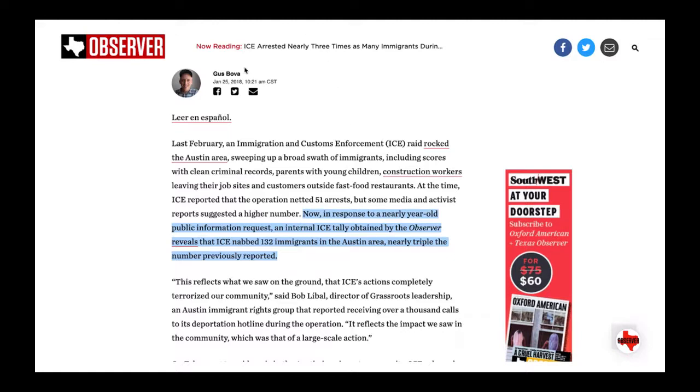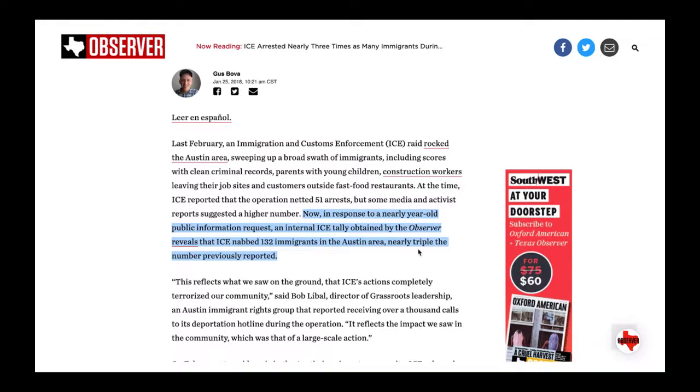But here's an example from the Texas Observer. Now, in response to a nearly year-old public information request, an internal ICE tally obtained by the Observer reveals that ICE nabbed 132 immigrants in the Austin area, nearly triple the number previously reported. Okay, so something unusual happened here. We don't want to just say, according to data obtained from ICE, this.